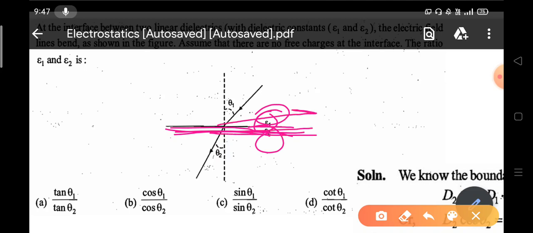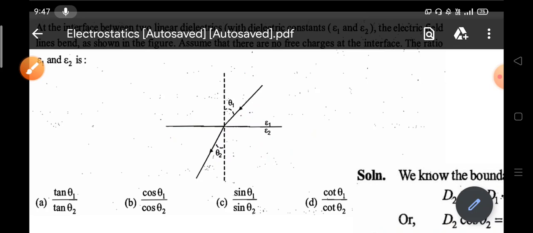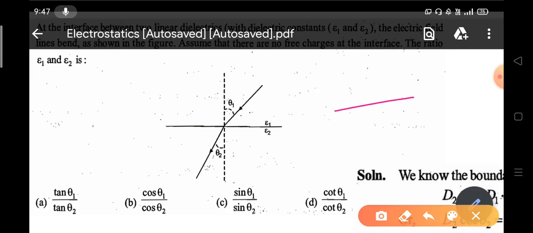Whenever you take the field component parallel to the boundary, that is the tangential component. Whenever you take the field component perpendicular to the boundary, that is the normal component.